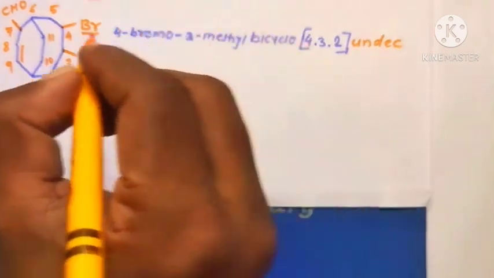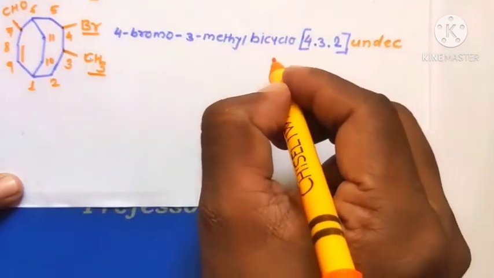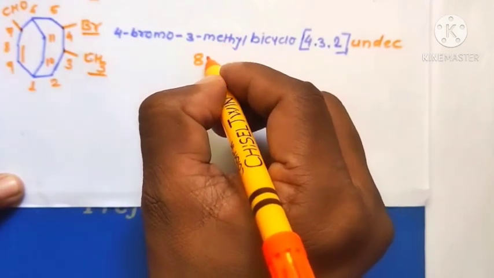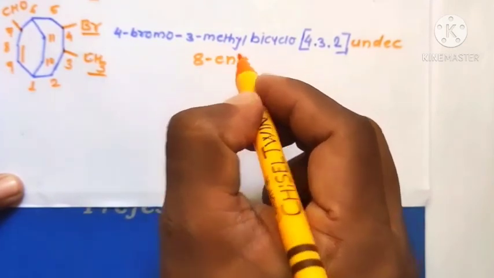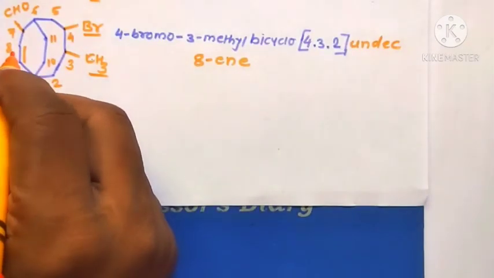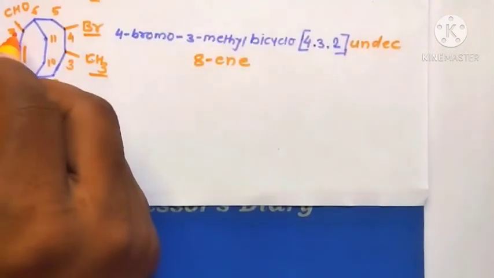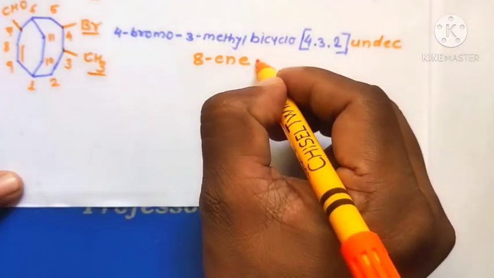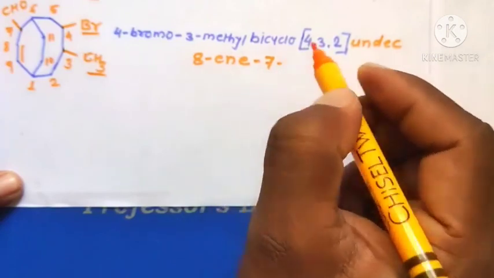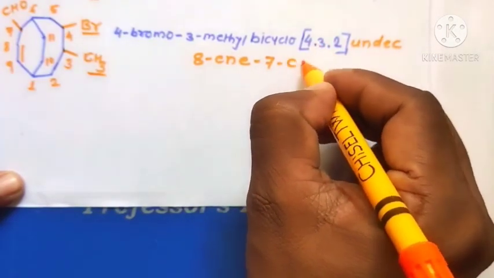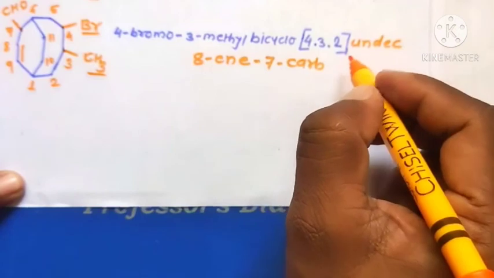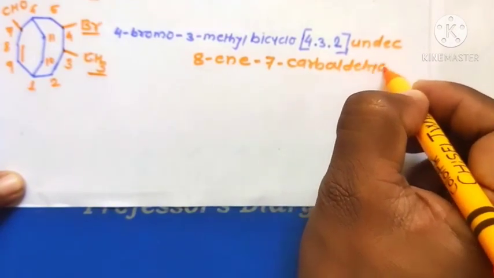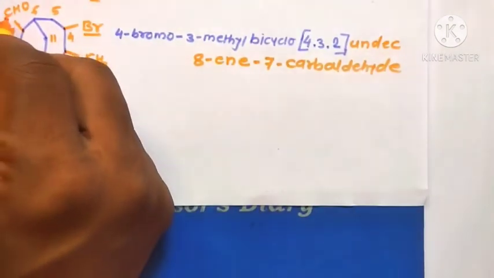Then at the 8th carbon atom there is a double bond, that is one unsaturation. Therefore 8-ene indicates the one double bond, and at the 7th carbon atom there is the main functional group, the aldehyde, so 7-carbaldehyde, because the aldehyde group is present outside the ring.